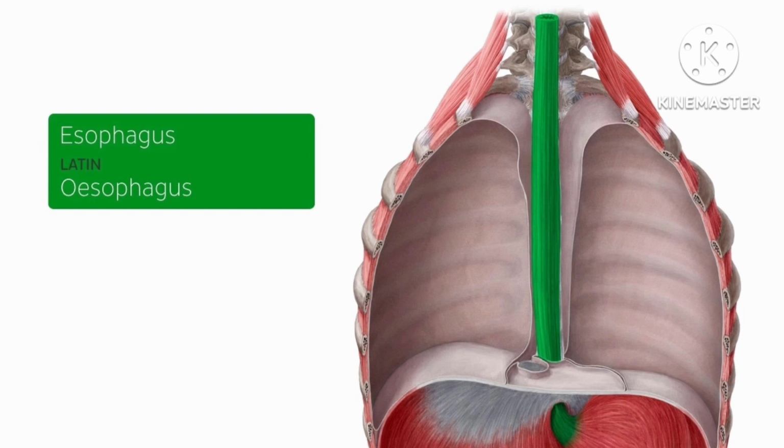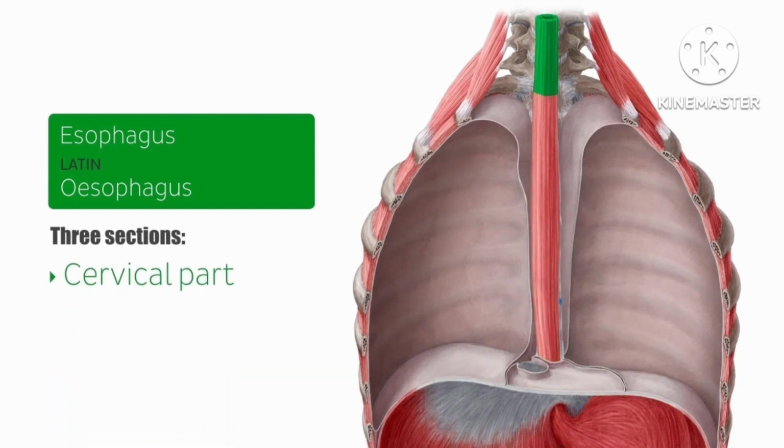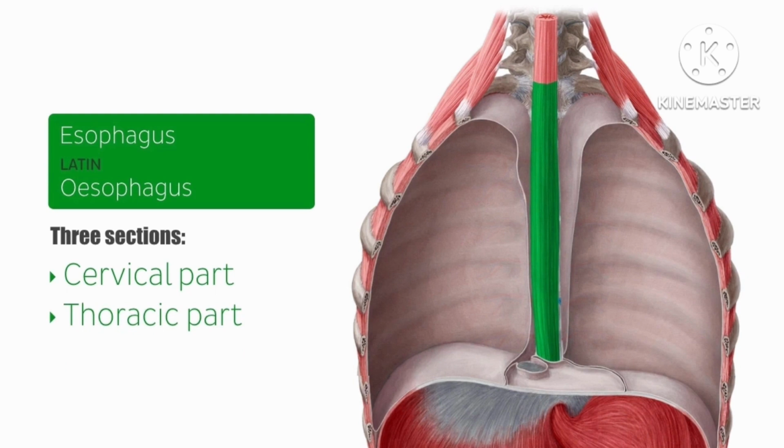the abdomen. The esophagus can be divided into 3 sections: the cervical part, which extends from about the level of the 6th cervical vertebral body to the level of the 1st thoracic vertebral body. The thoracic part, which is the longest part of the esophagus, extends from the level of the 1st thoracic vertebral body to the esophageal hiatus of the diaphragm at approximately the level of the 11th thoracic vertebral body. This part of the esophagus is found in the superior and posterior mediastinum.